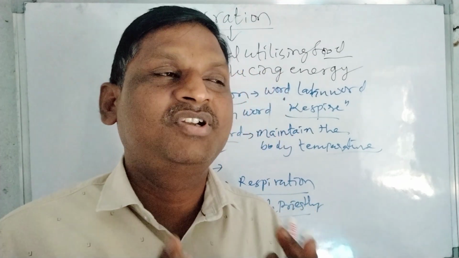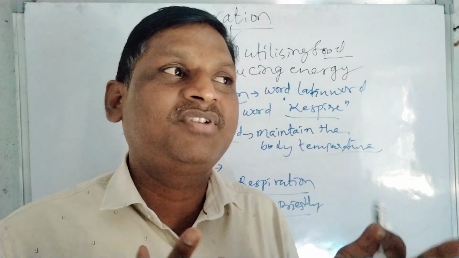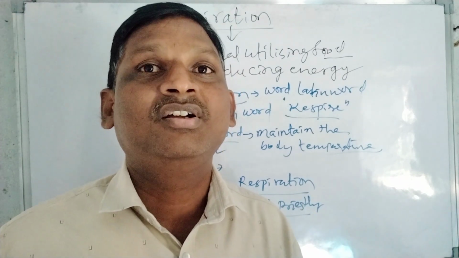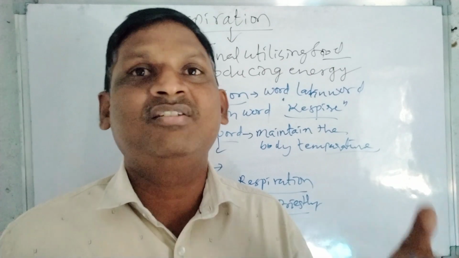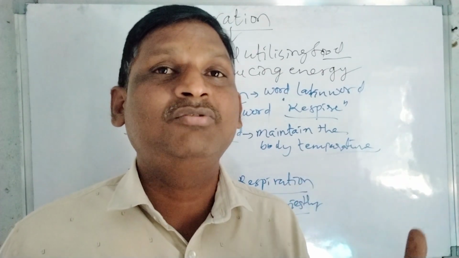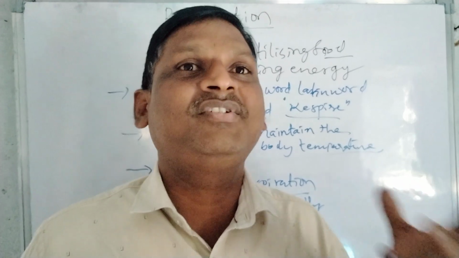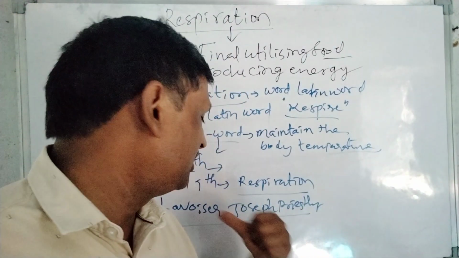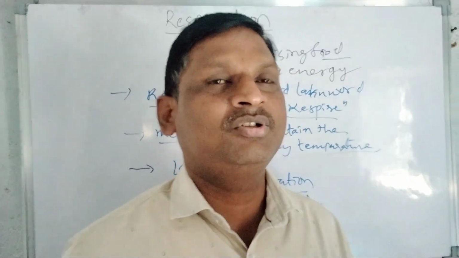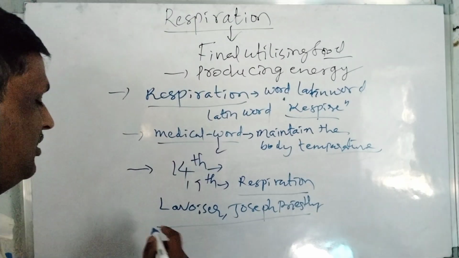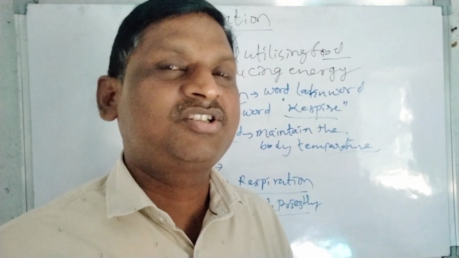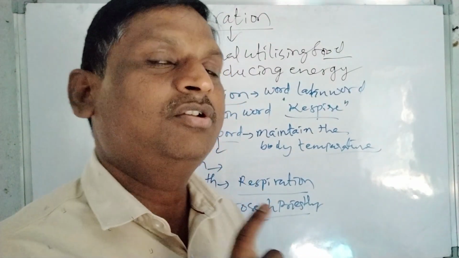When this process takes place in our body, what types of gases are involved in breathing or respiration? They discovered that different gases like carbon dioxide and oxygen are involved in the exchange of gases. We know that. So how were these gases discovered? The discovery of gases by Lavoisier and Joseph Priestley. Now let us see how they discovered those respiratory gases.